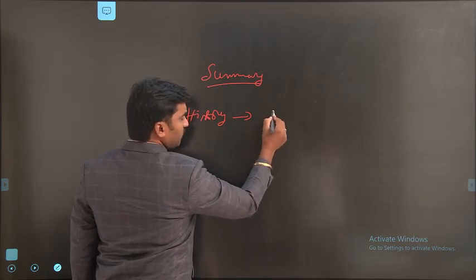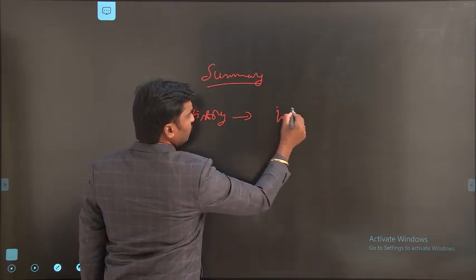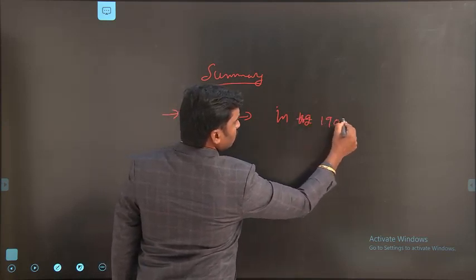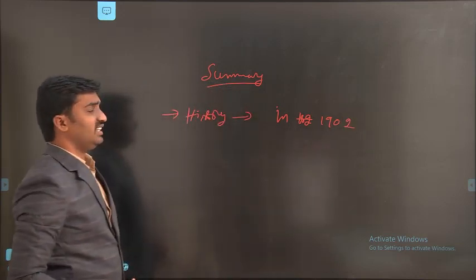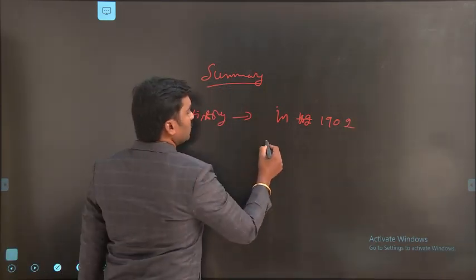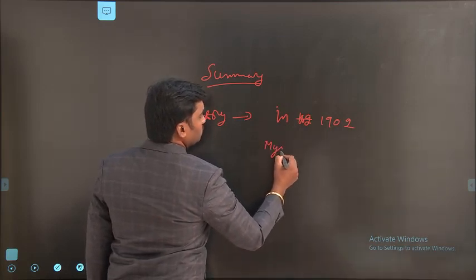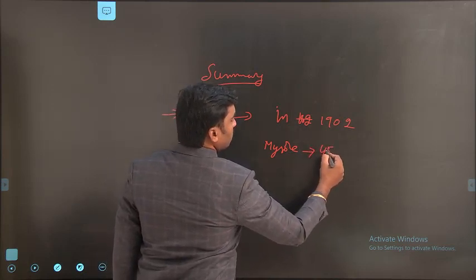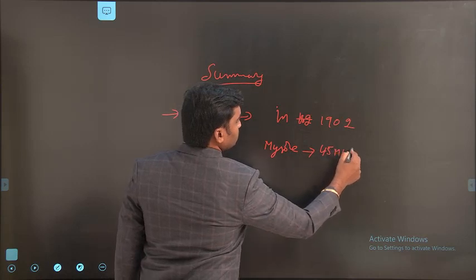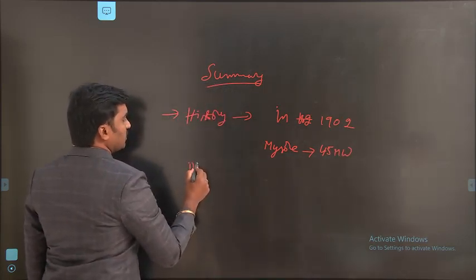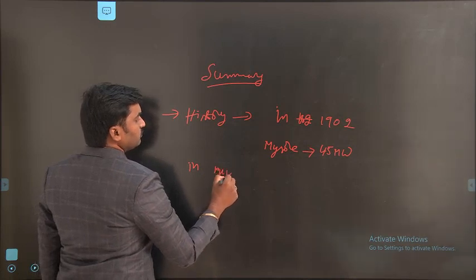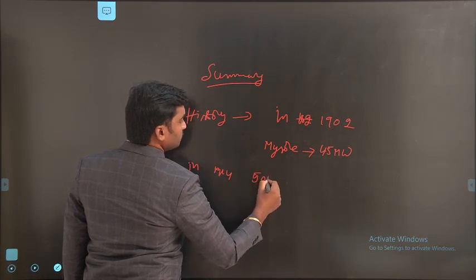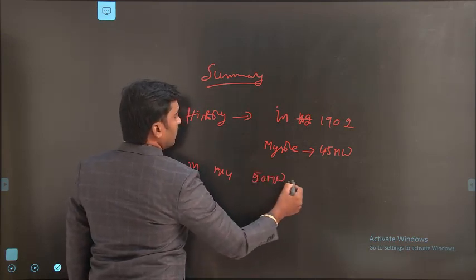Rogers, and next, the first power plant in India was started in the year 1902. The first power plant was started in the state of Karnataka in Mysore. The capacity of that power plant is 4.5 megawatts. And the second power plant was established in the year 1914 with a capacity of 50 megawatts in the state of Maharashtra.